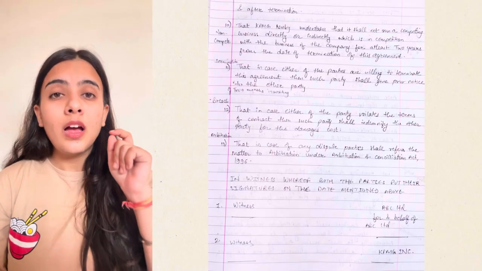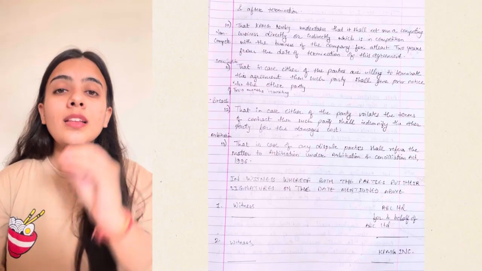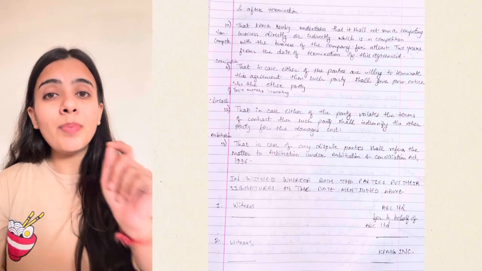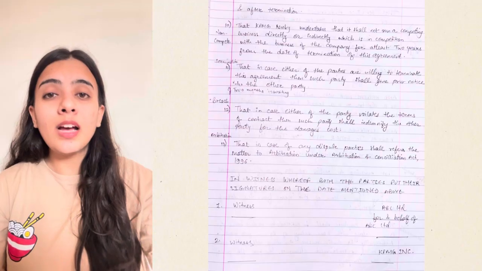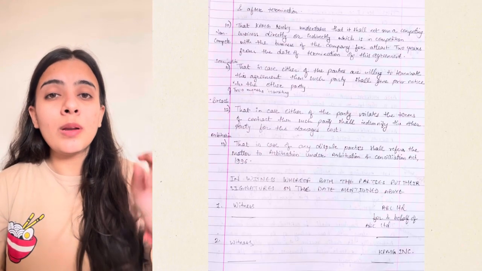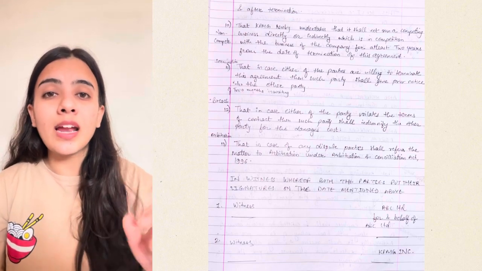I will still explain how we are going to write the breach clause and dispute clause: in case of any breach of this agreement or contract by any party, such party will indemnify the other party. Then comes the arbitration clause: in case of dispute between parties, they will refer to the Arbitration and Conciliation Act 1996.